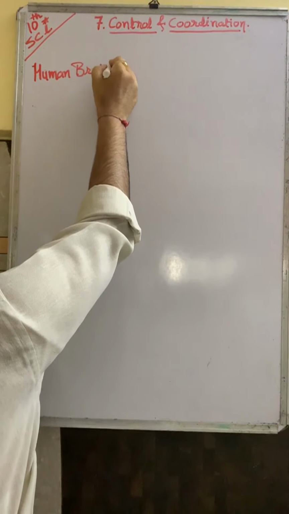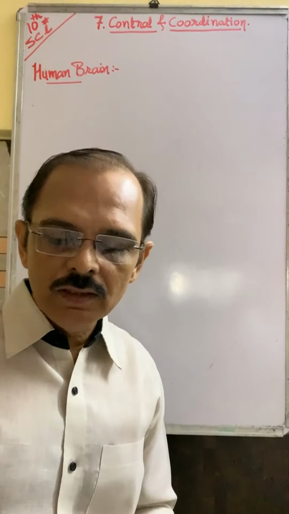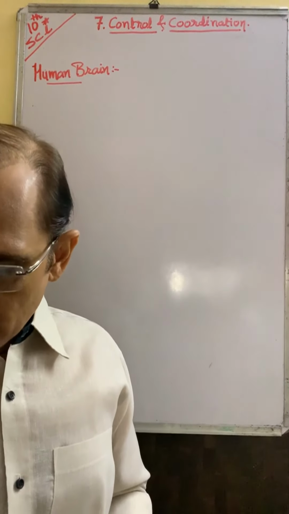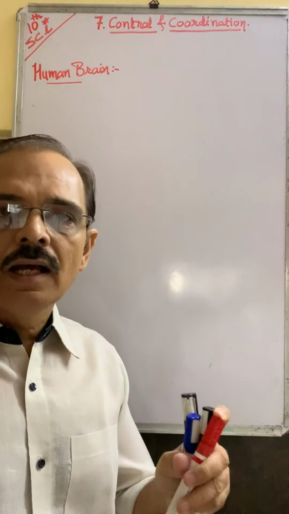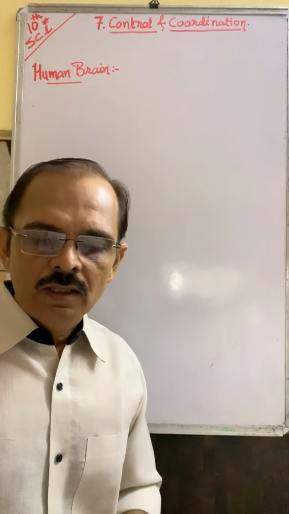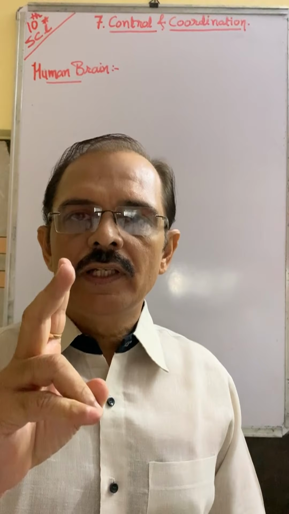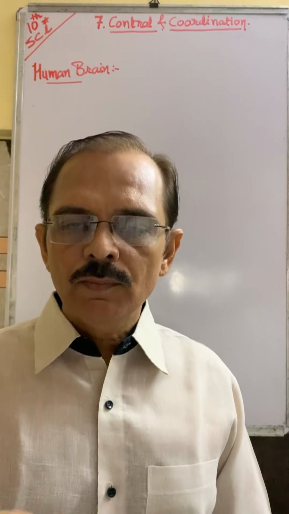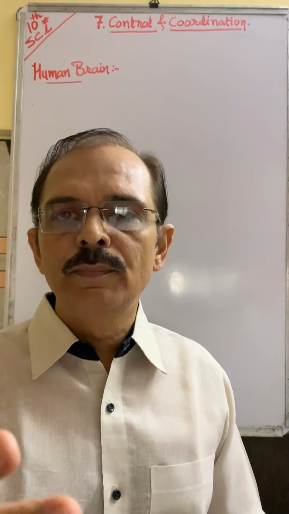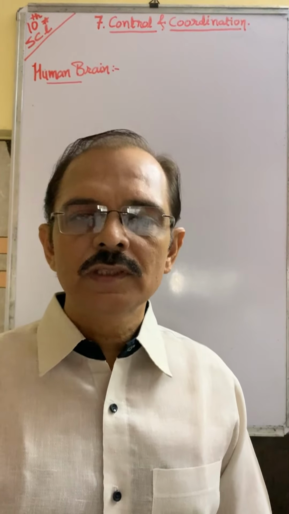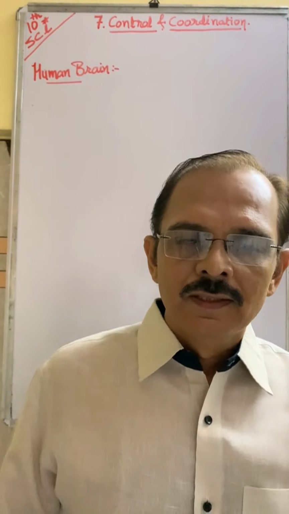Human brain, a big organ, not the biggest, but a big organ of our body. It is whitish and large in size. Scientists said that it is 2% of body weight. If your body weight is 50 kg, then 2% of it is your brain weight. Calculate yourself. Okay.